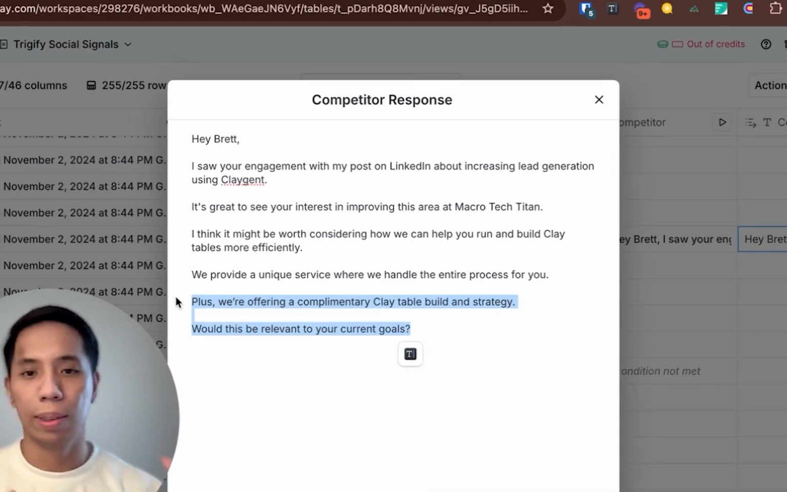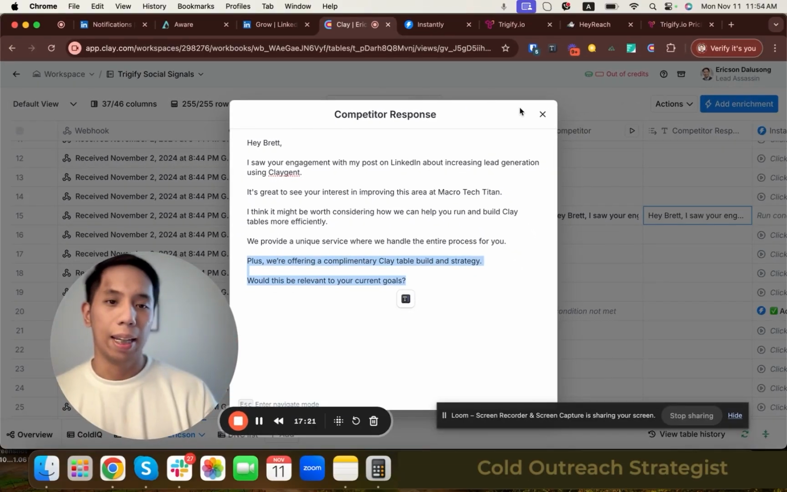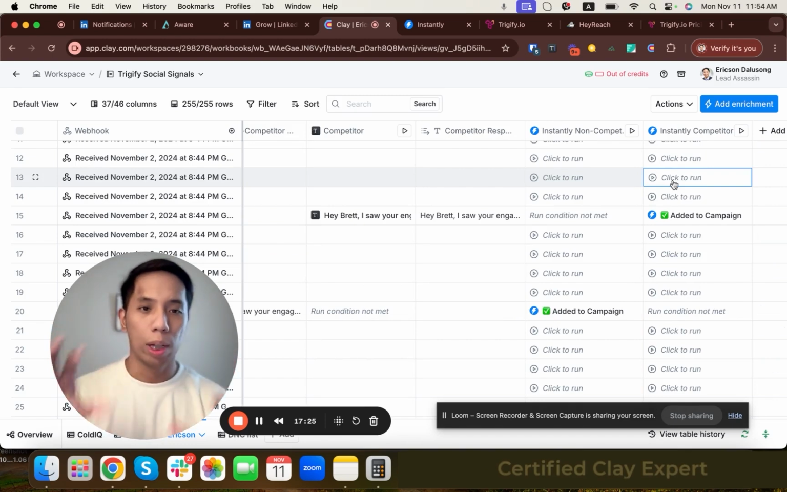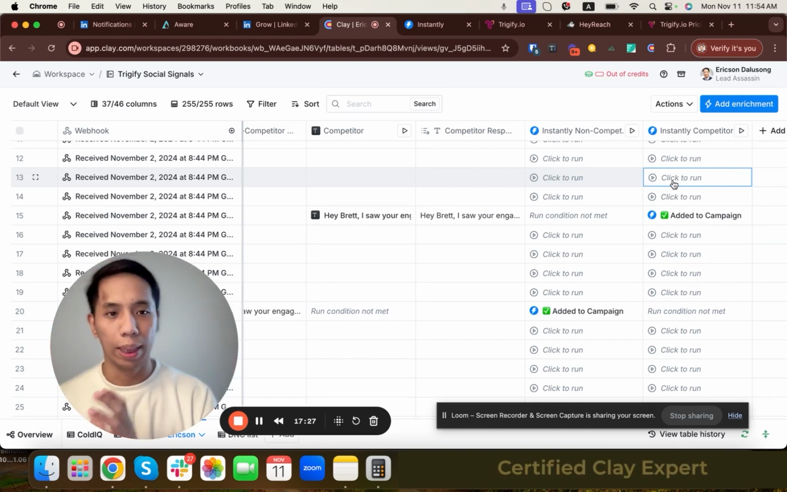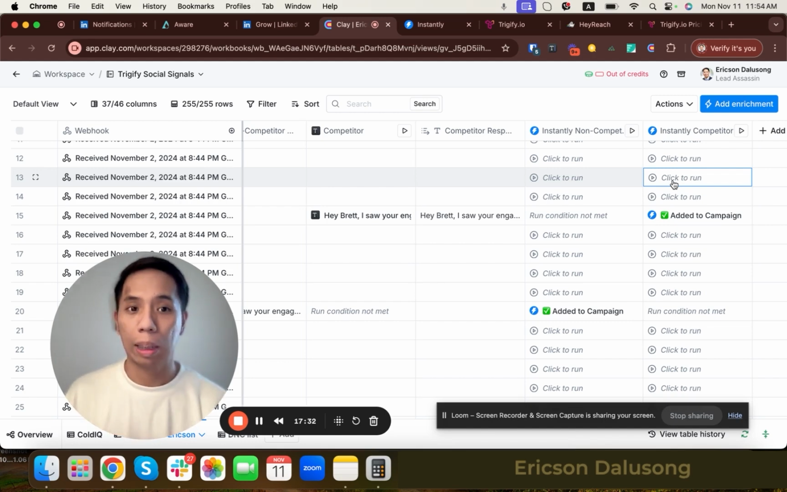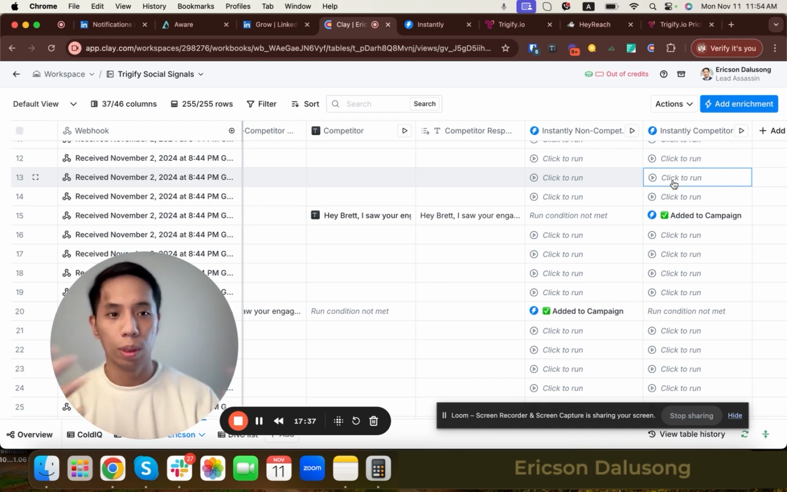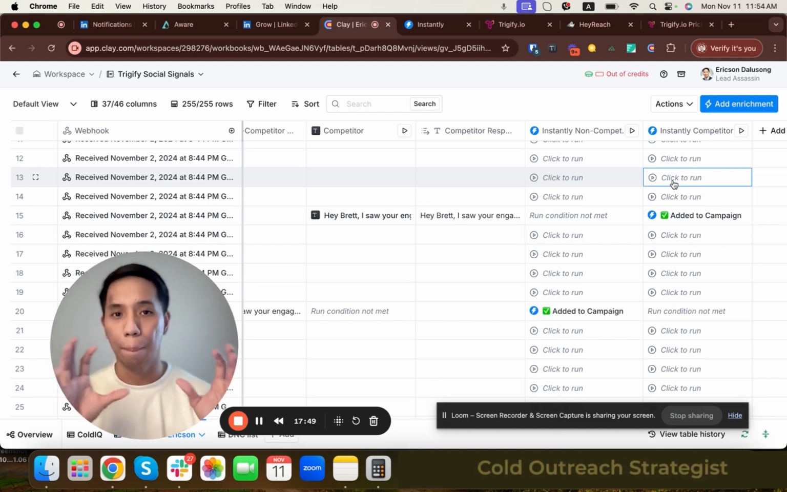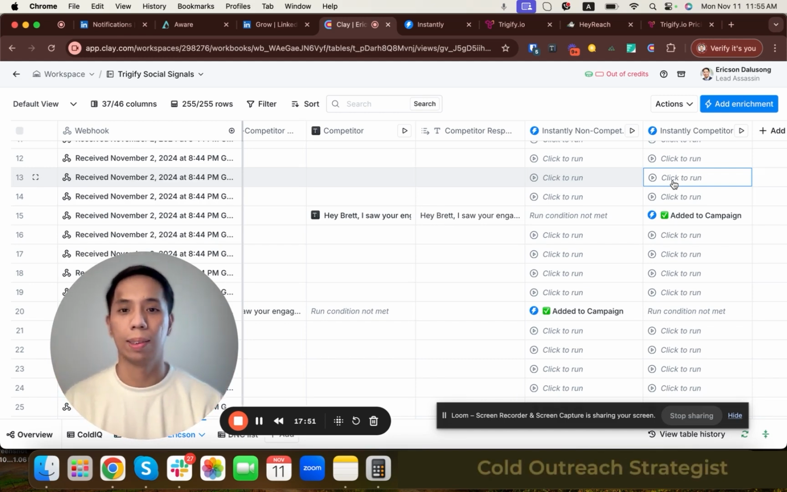So all of the emails are written by Twain, and for the final step here, we are pushing the contacts to Instantly. We have two separate campaigns. We are pushing non-competitors to one campaign, and competitors to another campaign. This way, we can have a very hyper-specific message for each type of audience.